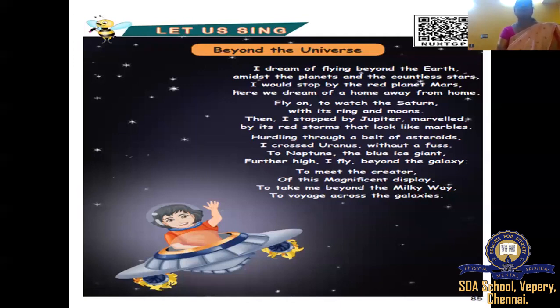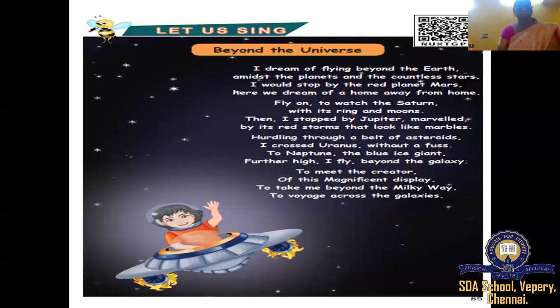Beyond the universe. The poet is telling, beyond the universe, you want to fly. The first line says, I dream of flying beyond the earth. The poet is dreaming about flying beyond the earth, amidst of the planets and the countless stars.